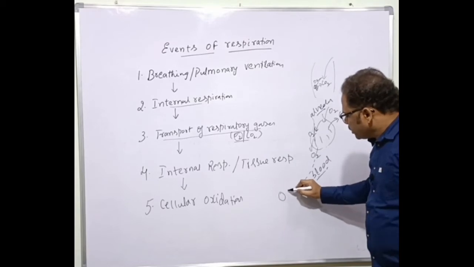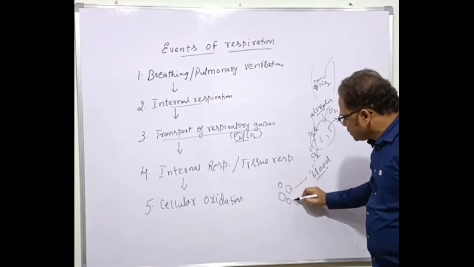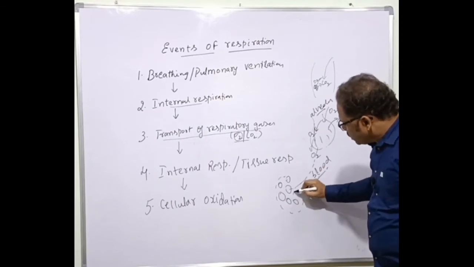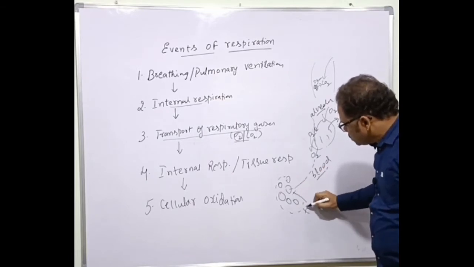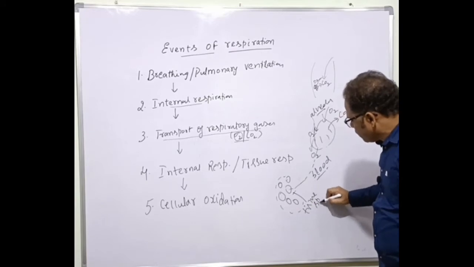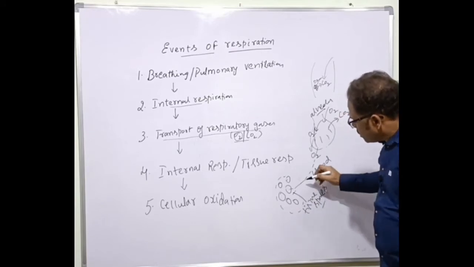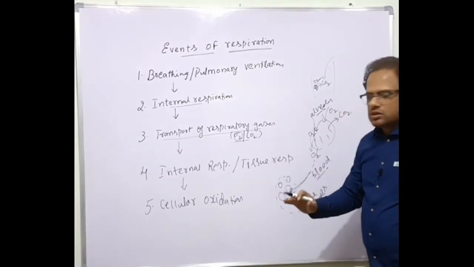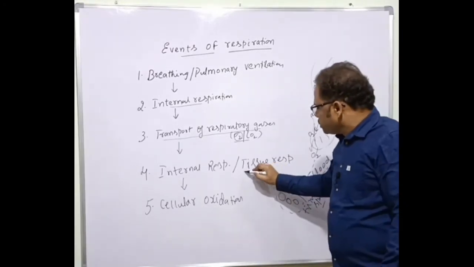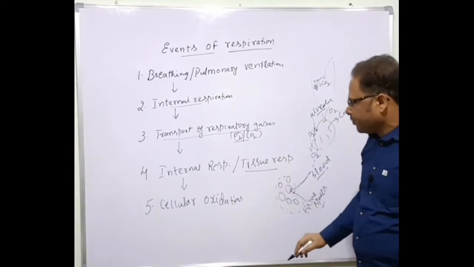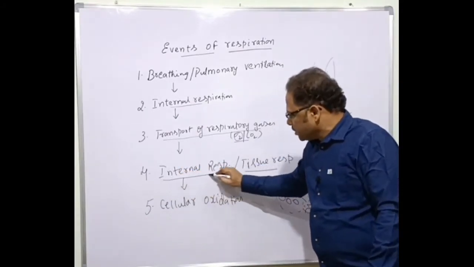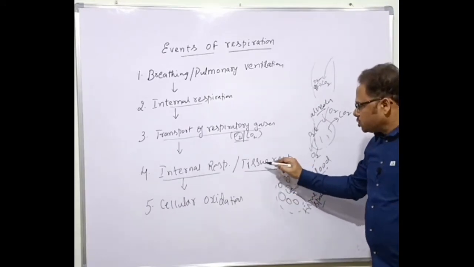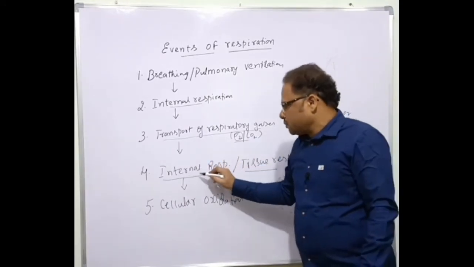And here are the tissue spaces. These are the cells which comprise the tissue, and these are called the tissue spaces. So oxygen is now entering into the tissue spaces. So there is exchange of gases at the tissues. That's called tissue respiration, also called internal respiration. So exchange of gases at the tissues is called tissue respiration or internal respiration.